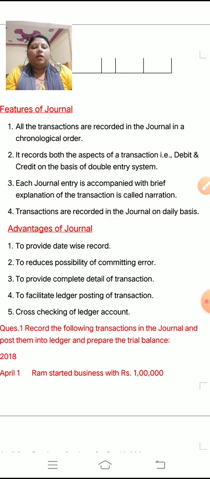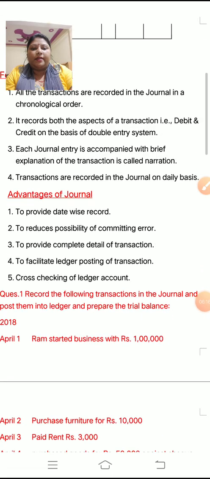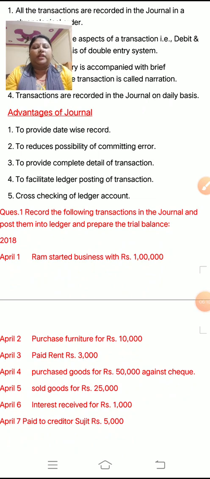Next, advantages of journal. What are the advantages of journal? Children, the first advantage is to provide date-wise record. When we record all the transactions in the books of account in chronological order, it gives a day-to-day, date-wise record.